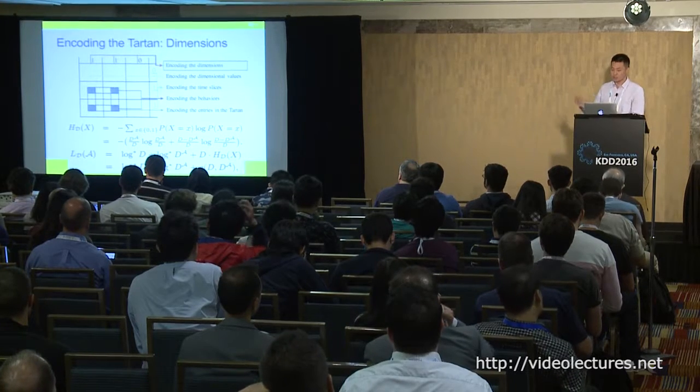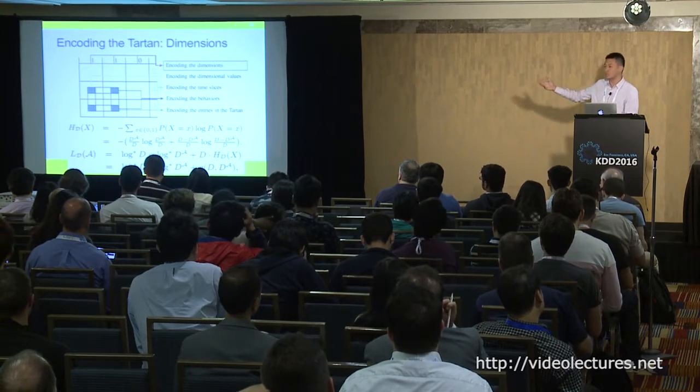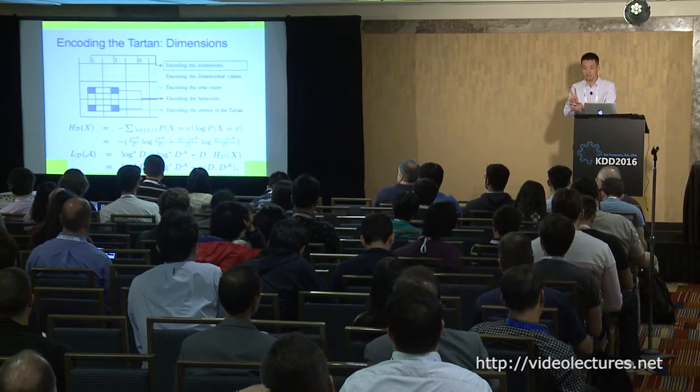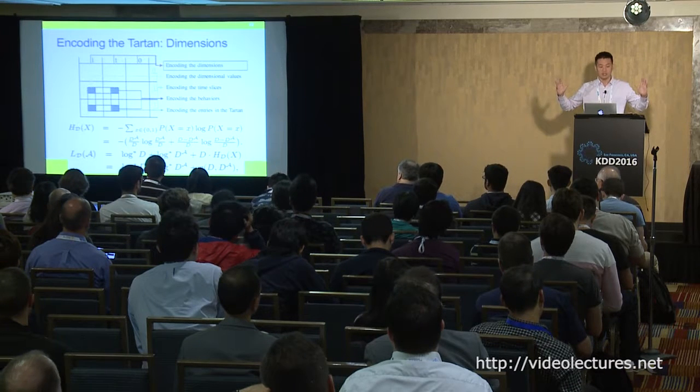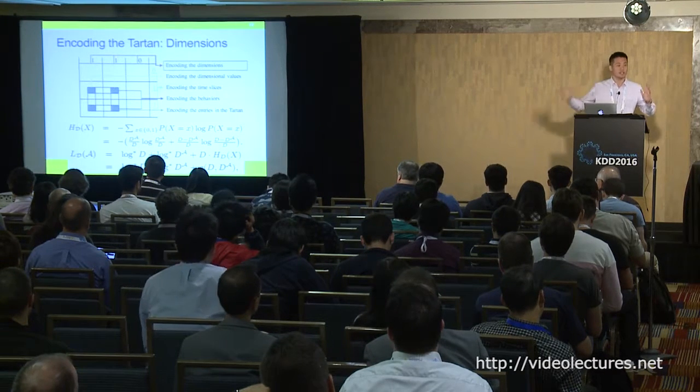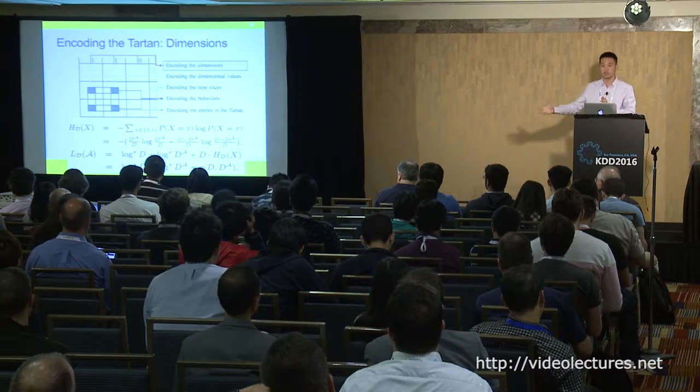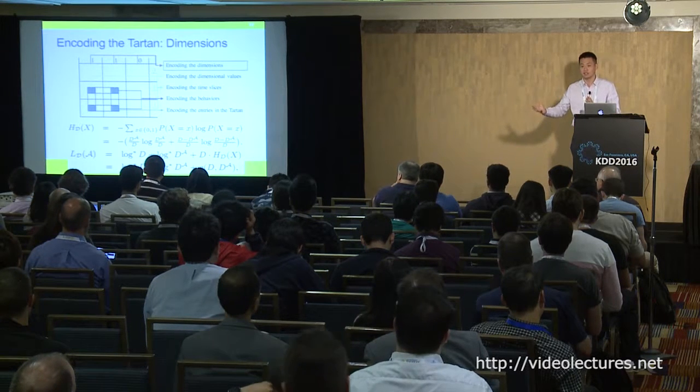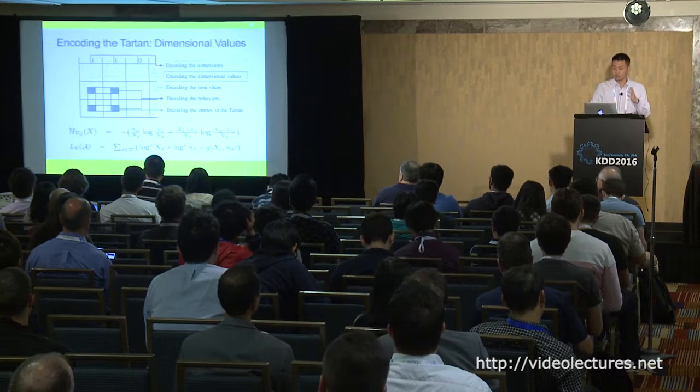One is how to encode the dimensions. So we can see here is a blue tartan. It has 2 dimensions, right? From the 3 all. I mean, the dimension vector will be 1, 1, 0. So we're trying to encode this vector to know what the dimensions we have selected in this tartan. Okay? So we can encode the dimensions.